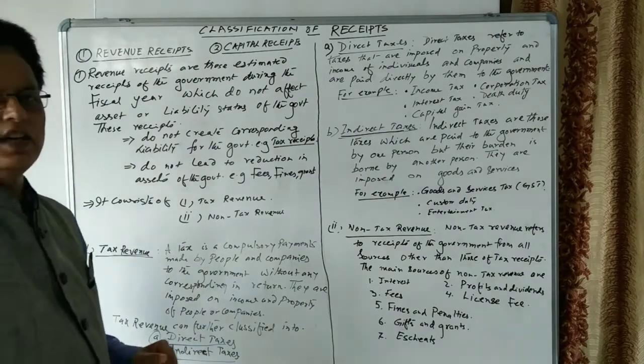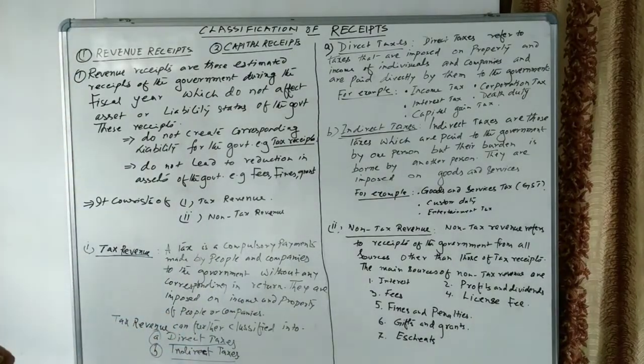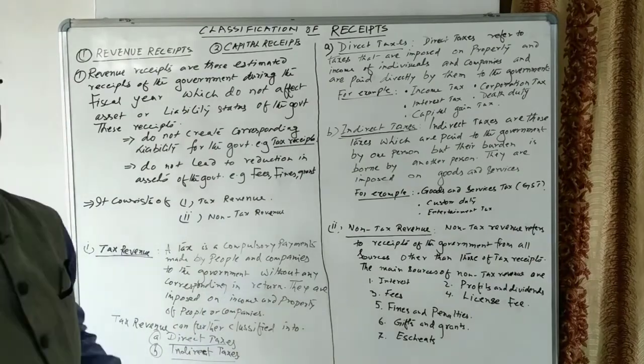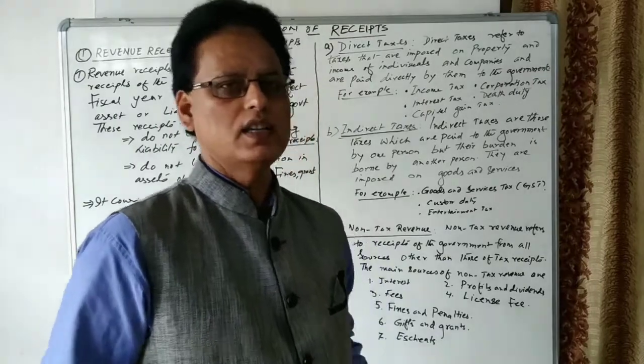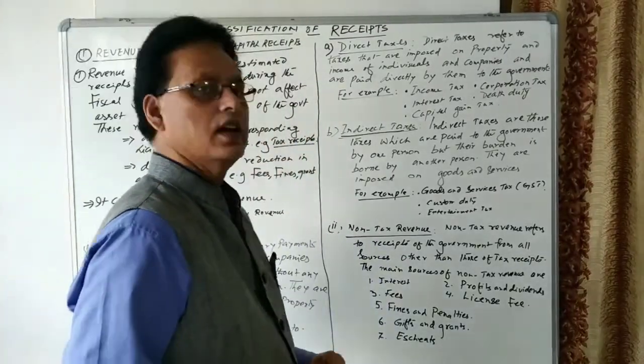A tax is a compulsory payment made by people and companies to the government without any corresponding return, and it is imposed on income and property of people or companies. It means taxes are compulsory payments made by the citizens of a country and by the companies of a country. And these tax revenues are further classified into two categories. One is direct taxes, another one is indirect taxes.